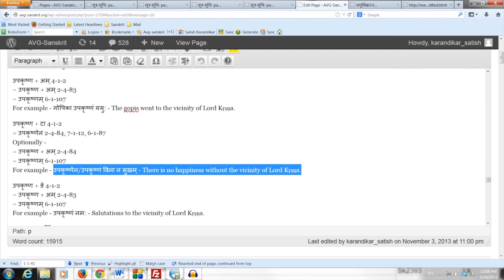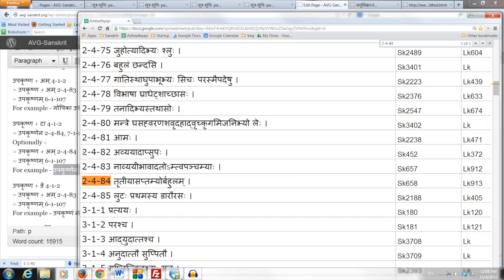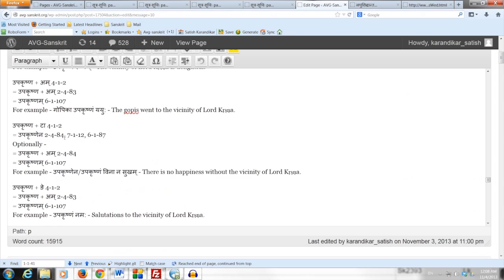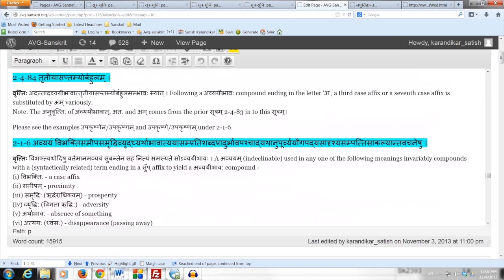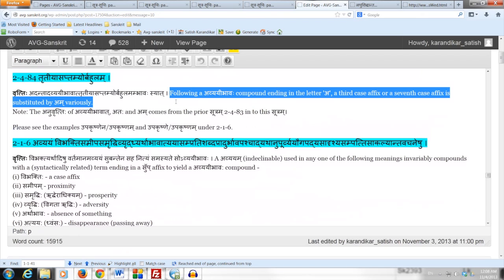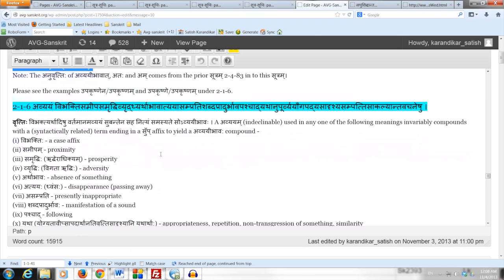Now remember that the look illusion never occurs here. The two possibilities are that there is a substitution of in place of a third case or a seventh case affix, or the third case or the seventh case affix remains as it is. Those are the two possibilities.